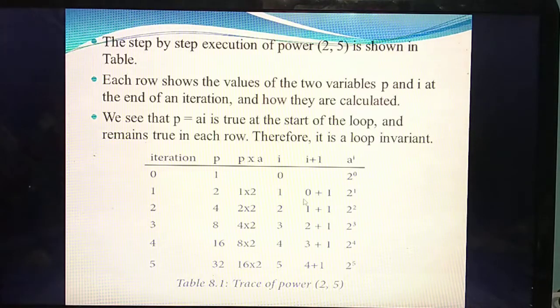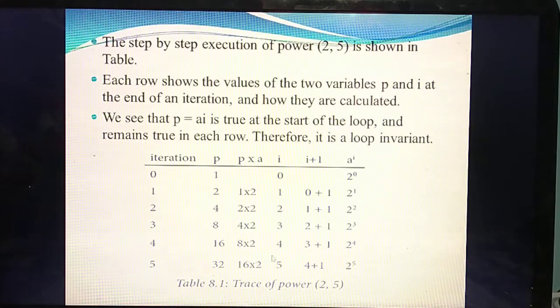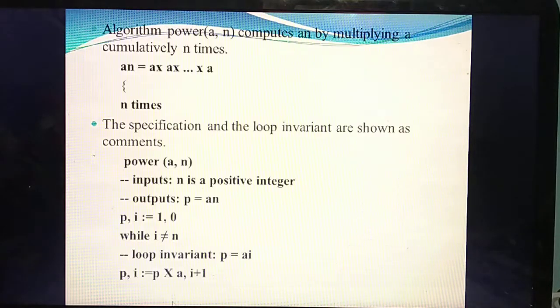Okay, listen to this table. How you need to write this table: see, this is the last slide. Take this formula. The same you should write in the tabular column. What are the things you need to write? P, I, then P into A, I plus 1.